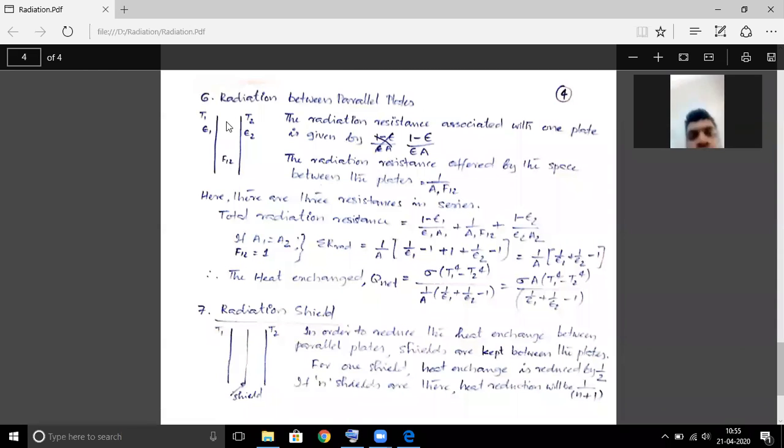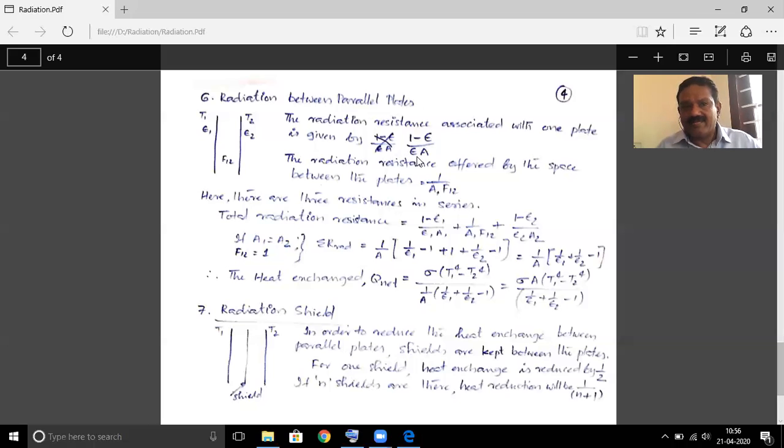We can calculate the radiation resistance offered by a surface using the expression (1 minus epsilon) divided by (epsilon into A). That means the radiation resistance offered by the plate is (1 minus epsilon) divided by epsilon A. And the resistance offered by the space between these two plates is calculated as 1 by (A1 into F12).